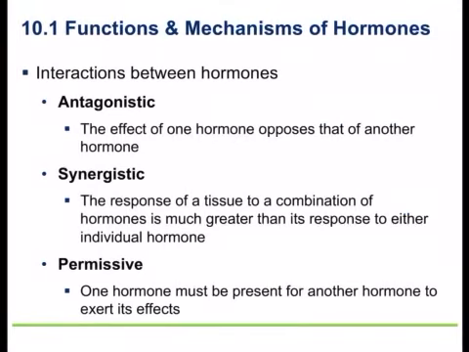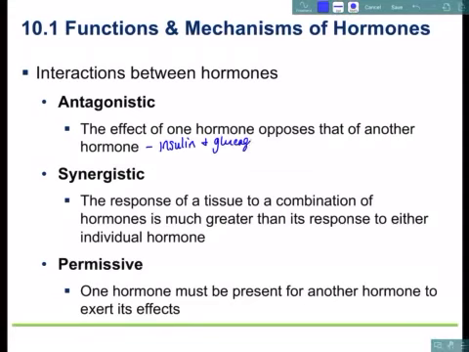Interactions between hormones: sometimes the effect of one hormone opposes that of the other. There's a couple examples of that, like insulin and glucagon. Those work in opposition. Estrogen and progesterone work at different times of your cycle. Some need to work together, so it improves the response. That's called synergistic.